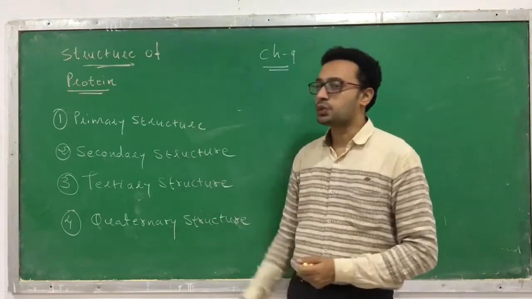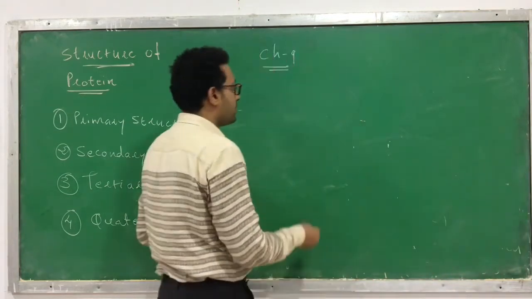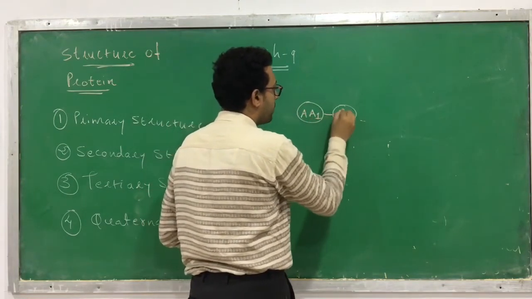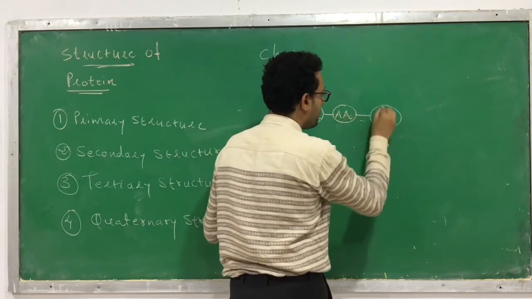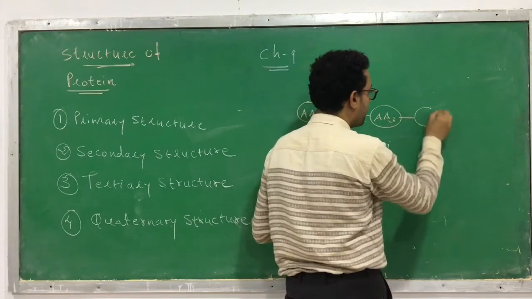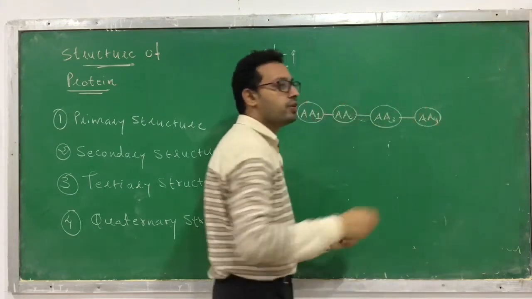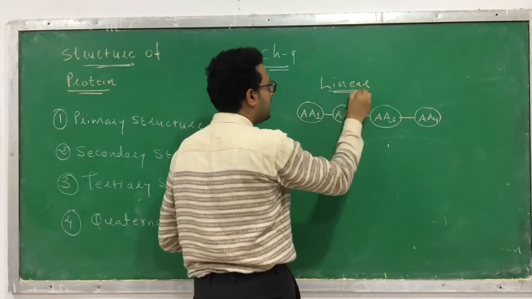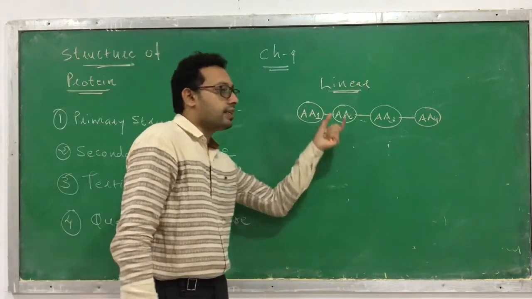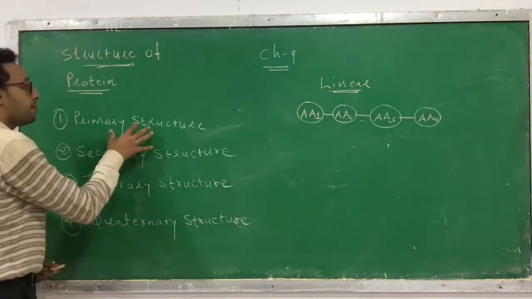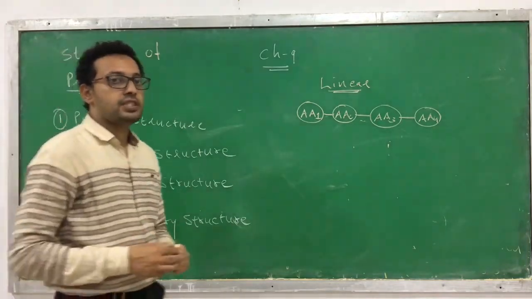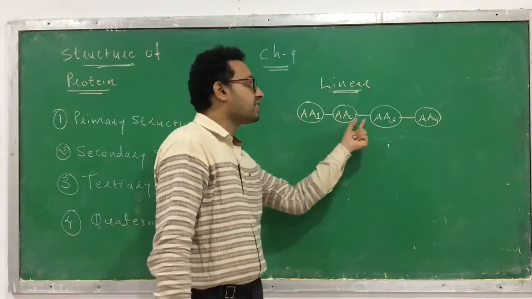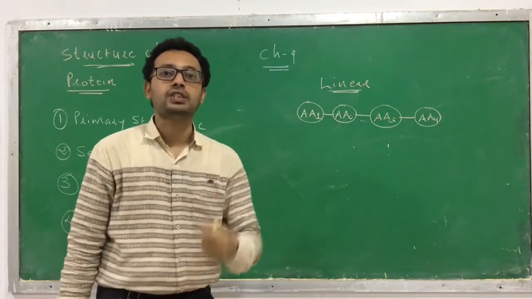Okay, so let's start with the first one, primary structure. So what is a primary structure? In the primary structure, this is amino acid 1, amino acid 2, amino acid 3, amino acid 4, and so on. Many amino acids are attached linearly. So there is a linear arrangement of these amino acids. This is called the primary structure. From the primary structure, you can come to know how many amino acids there are, which is first, which is second. That means you can also determine the sequence of amino acids.